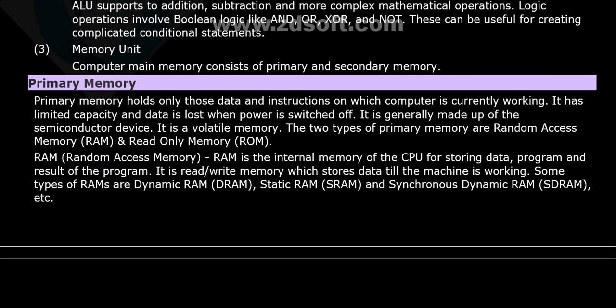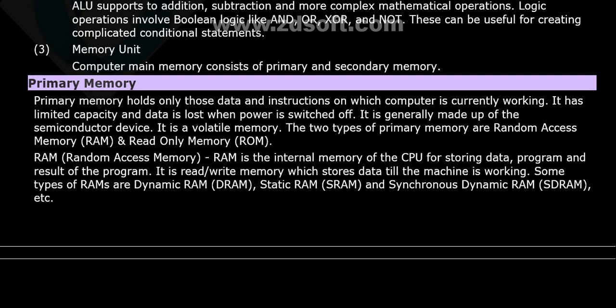So let's look at both of them, primary and secondary. Primary memory holds only those data and instructions on which the computer is currently working. It has limited capacity, and data is lost when power is switched off. So if you switch off, the data is lost. It's a temporary one.